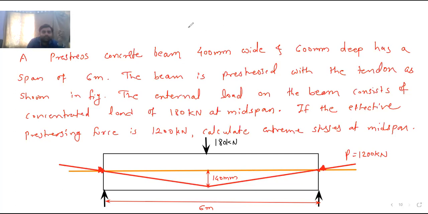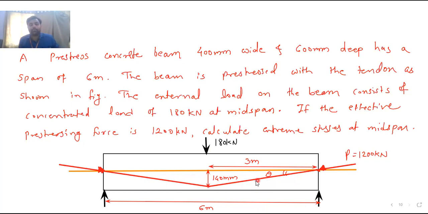So now I can show you this span, this length. This is 3 meter. And this angle is theta. Now, first of all, calculate tan of theta. If you see the diagram, first of all, I want to calculate the upward force.